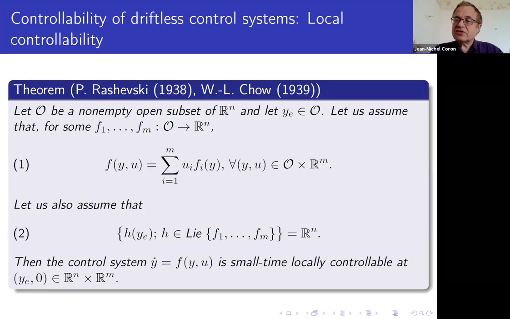And there is this very nice result, which is rather old, from 1938, which tells you that if you have a driftless control system, y dot equal u f of y, and u is given by 1, you consider all the Lie brackets that you can do with the fi, and you consider the space generated by these Lie brackets. If at the point ye this is all of Rn, then the control system is small time locally controllable at ye. So this is a very nice result, very powerful. It's possible also to get a global result, but I will not present it here.